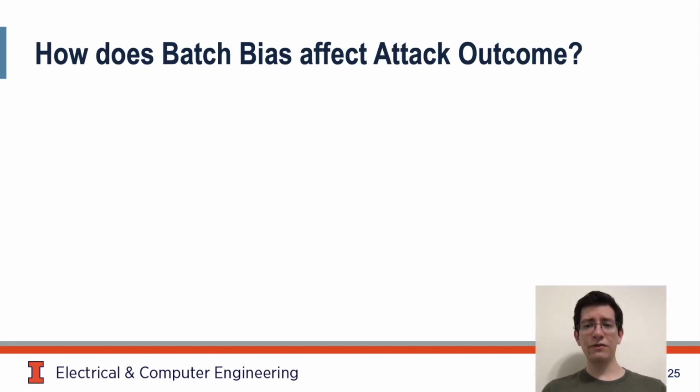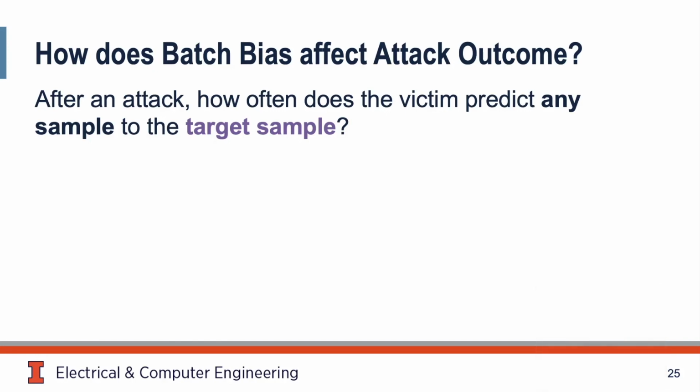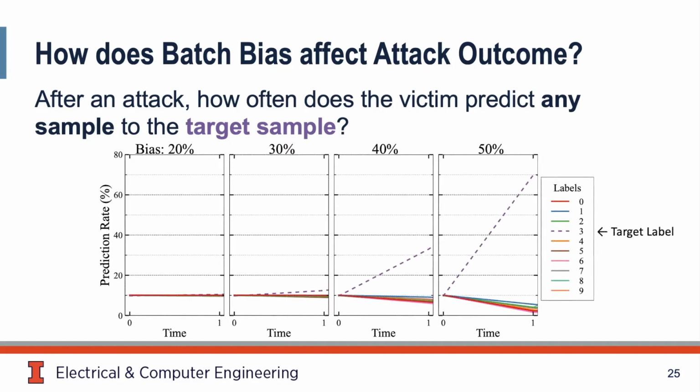Once again, we perform this attack against the ResNet 18 classifier for CIFAR 10. To understand the damage, we consider the prediction rate of the model. This metric says, if the attack batch was biased to label N, how many images from the validation dataset are classified to label N regardless of their true class? Because our validation set has an equal number of images for 10 classes, a model which never mispredicts would have a prediction rate of 10% for each class.